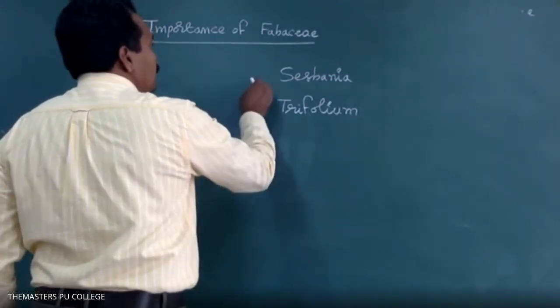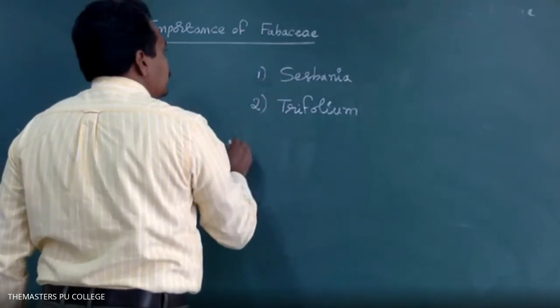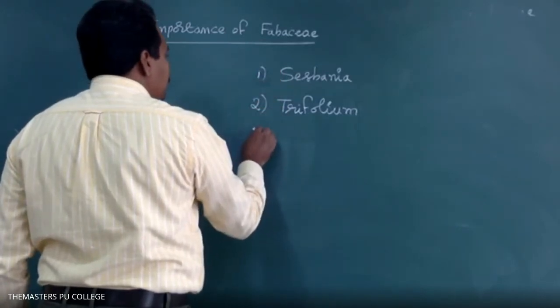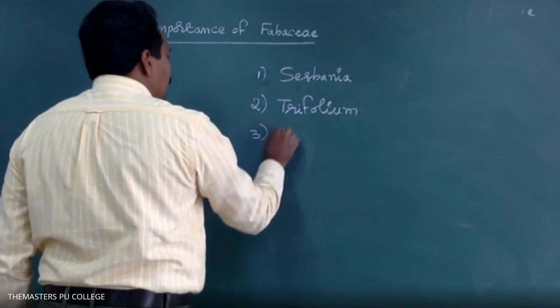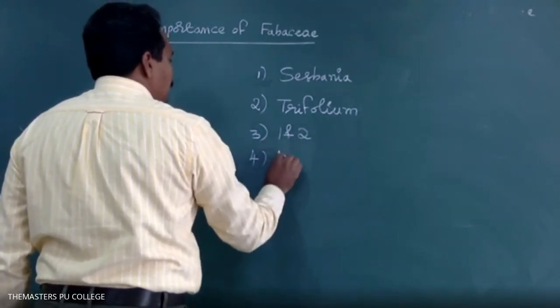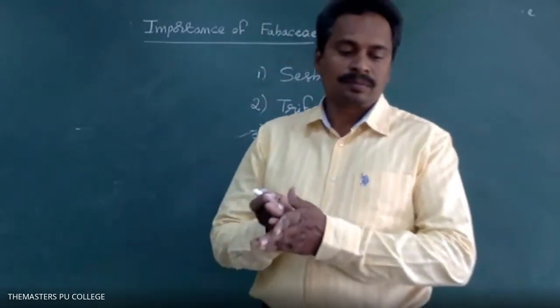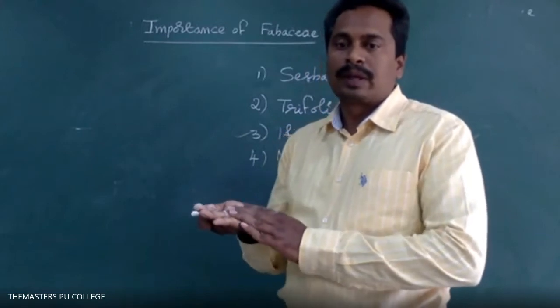Which of the following plants are used as fodder? Option 1 is Sesbania. Option 2 is trifolium. Option 3 is 1 and 2. Option 4 is mango. Option 3, 1 and 2. Very good.